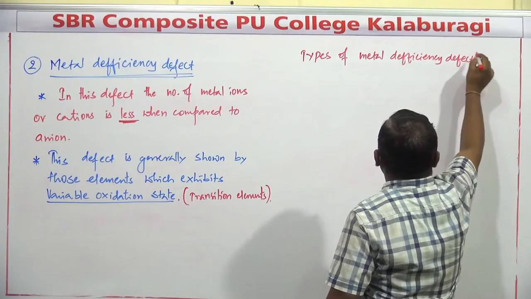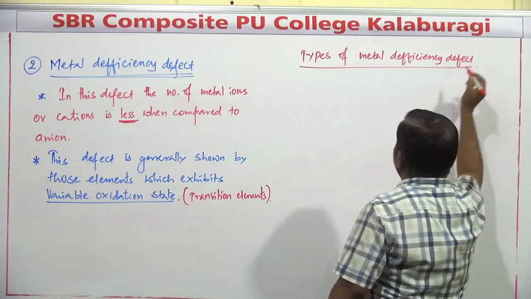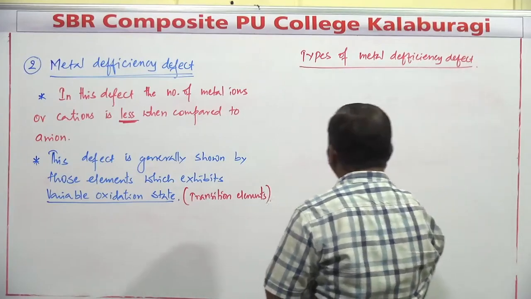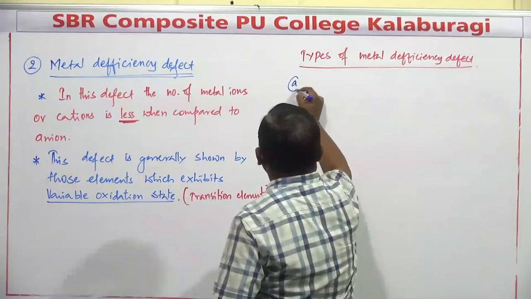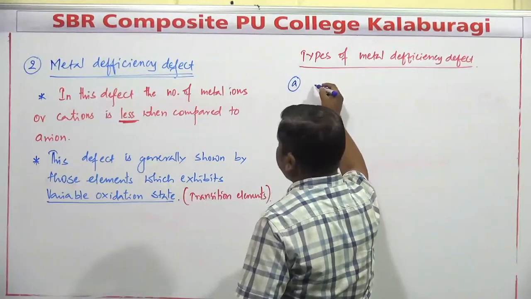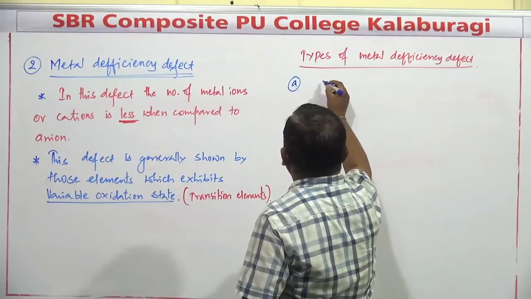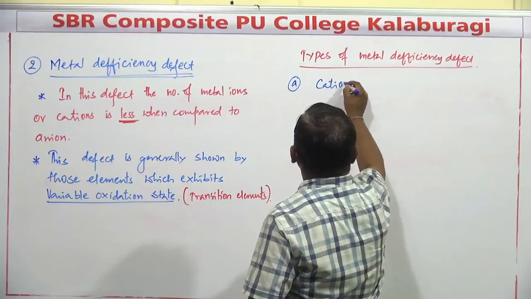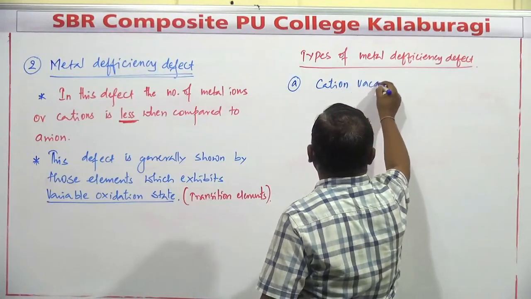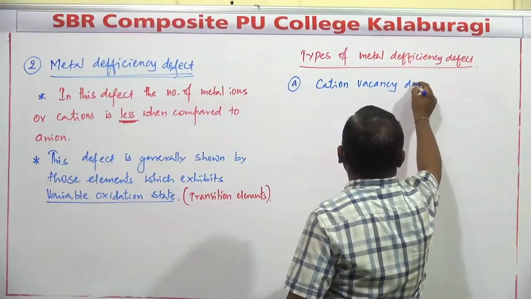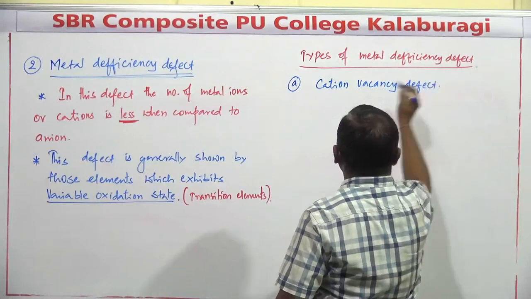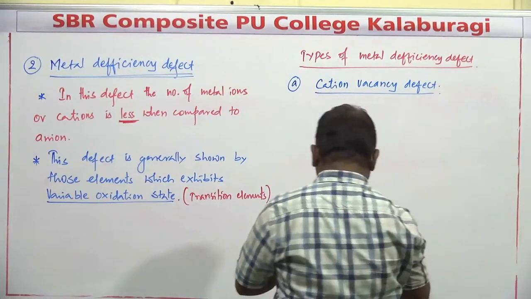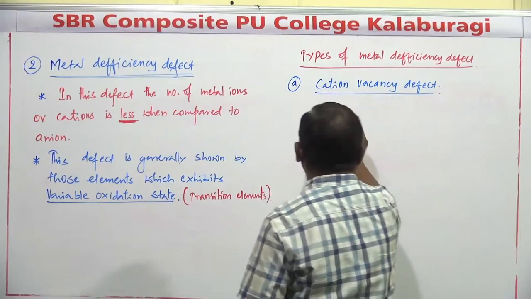Types of metal deficiency defect. In this one, number one, first one, A, it is cation vacancy defect. Cation vacancy defect. And how is this defect generally observed? This you observe here.